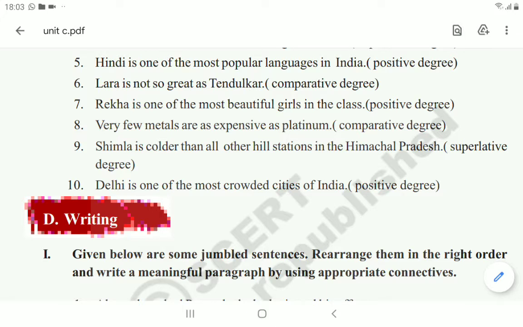Next, tenth one. Delhi is one of the most crowded cities in India. So most crowded, that is in the superlative form. This one we have to write in the positive degree. So, very few cities of India are as crowded as Delhi.